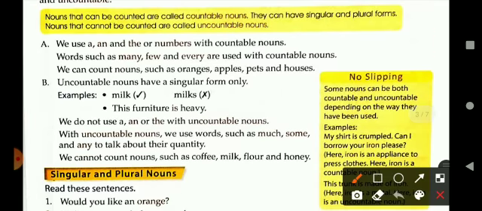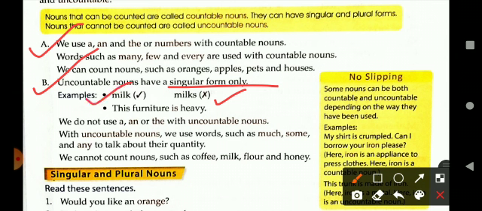Then uncountable nouns have only a singular form. Countable nouns have a plural form, but uncountable nouns do not have a plural form. They have only a singular form. Like milk, if we write milks, it's not correct. Milk will remain milk.